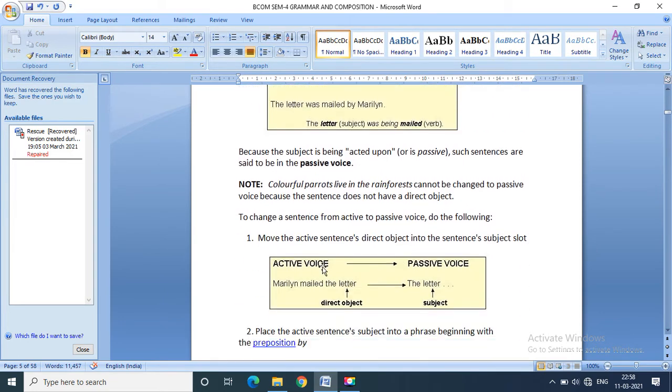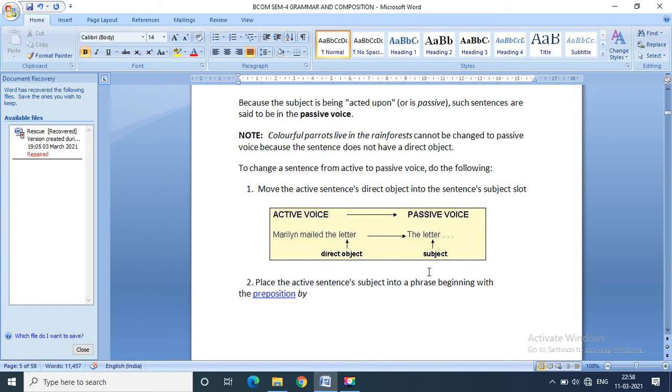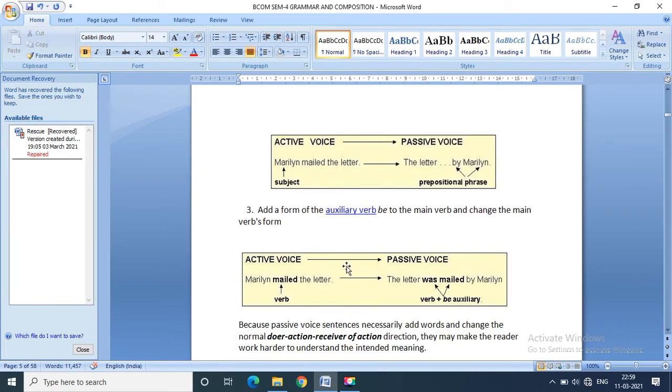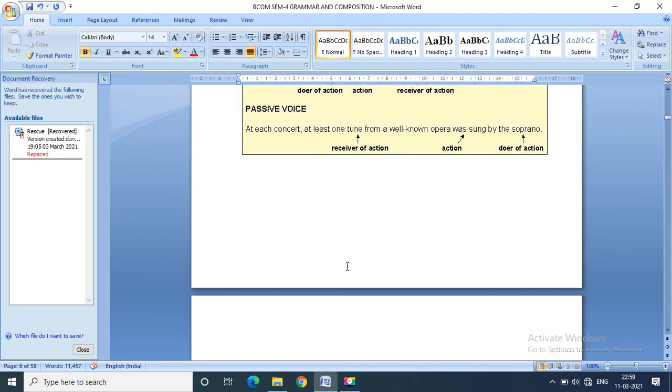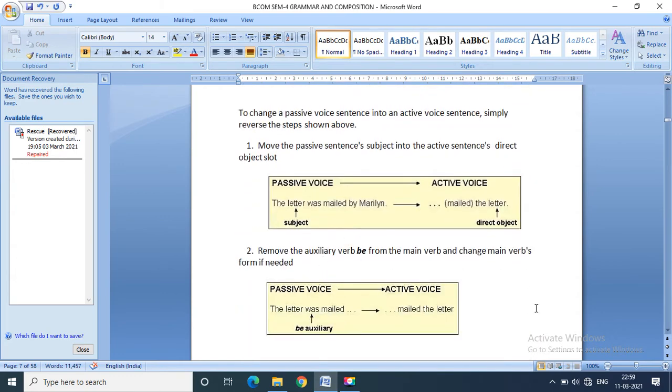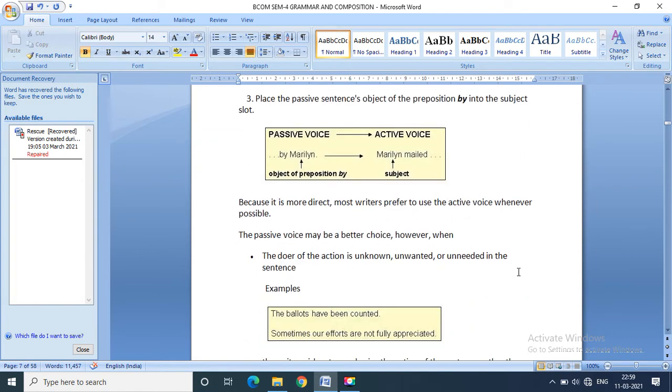Then the direct object will be the subject, then the verb form as per the requirement, and then the object along with the preposition by. Then different examples are given that we already saw.